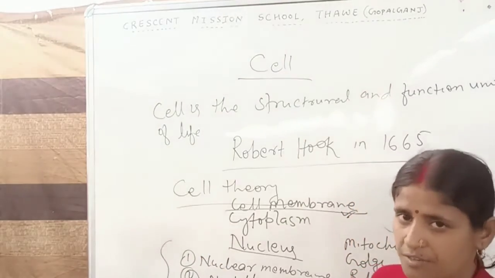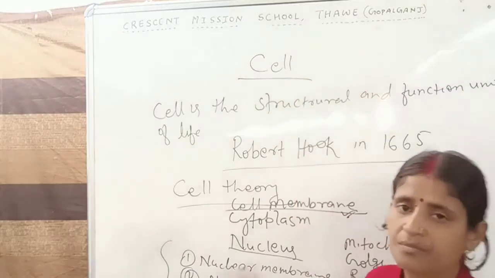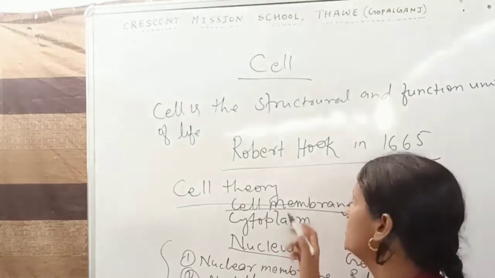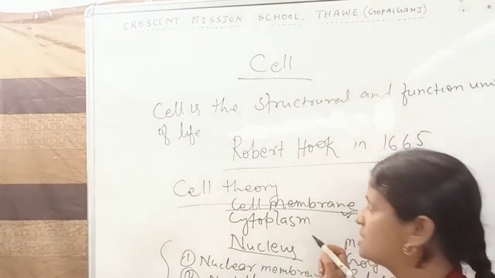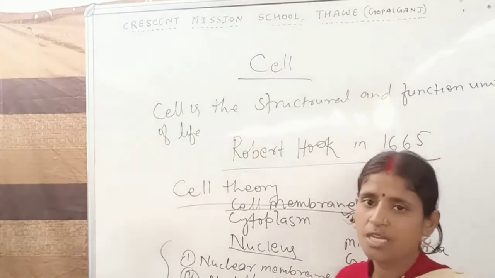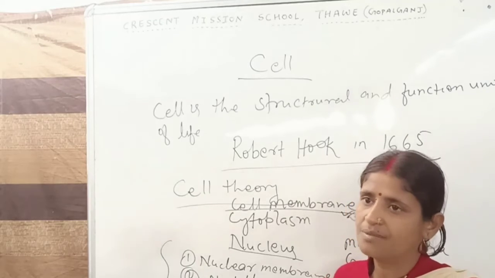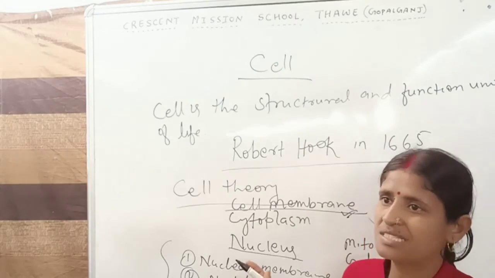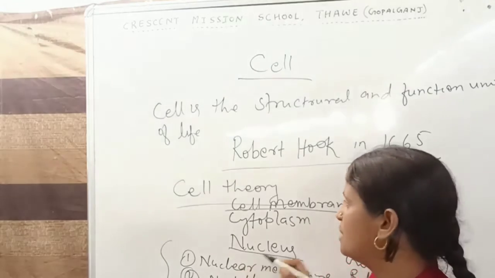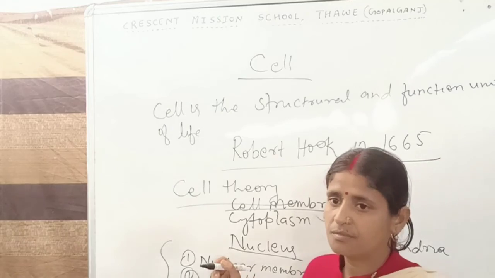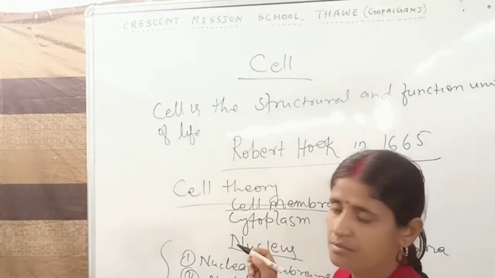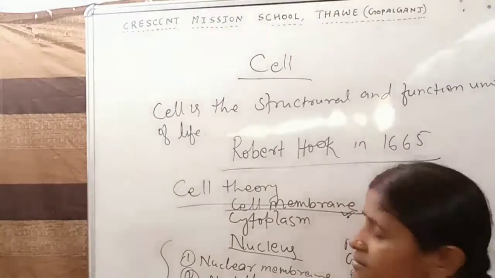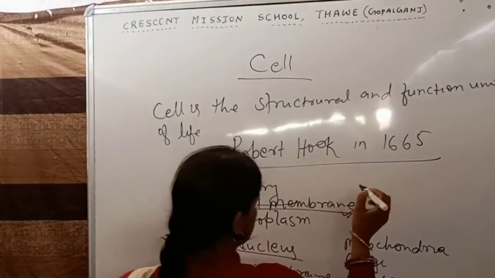So, first of all, we have read about cell. What is cell? Cell is the structural and functional unit of life. Who discovered the cell? Robert Hooke discovered the cell in 1665. Cell theory: M.J. Schleiden and T. Schwann have given this theory known as cell theory. According to cell theory, no cells can be created; they will be grown by cell division.